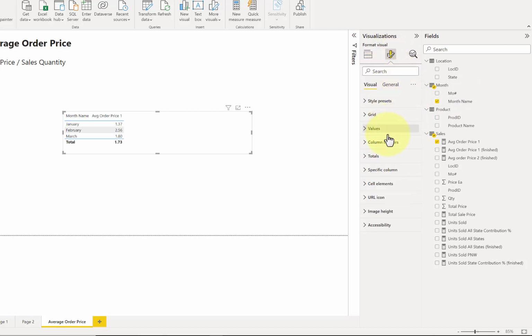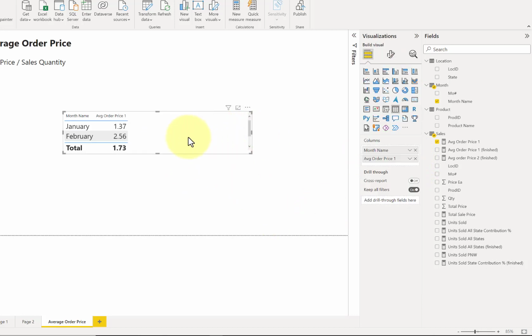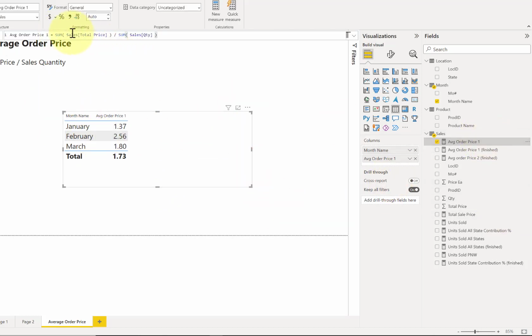Let me bump up my font size to 18 like we did before. Okay, so that you can see for each of my months, I'm taking the sum of the total price and I'm dividing it by the sales quantity.